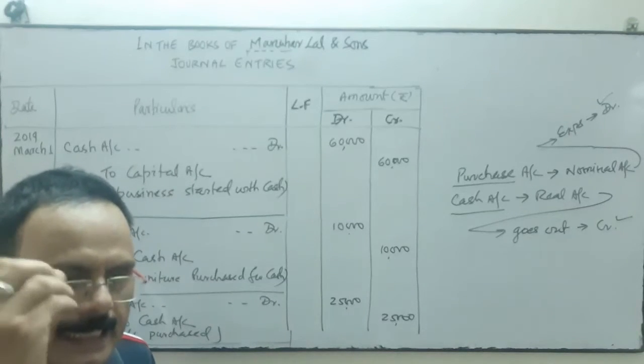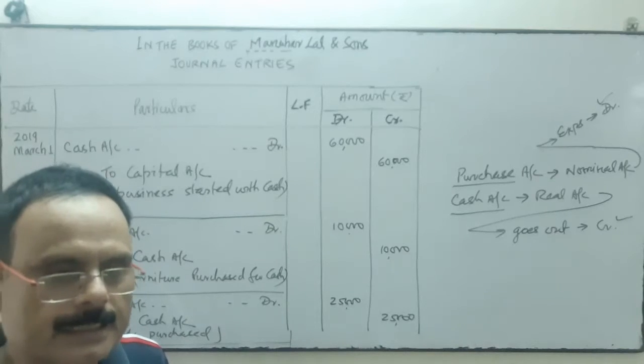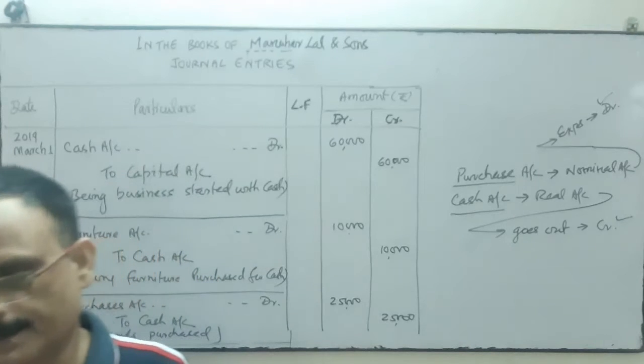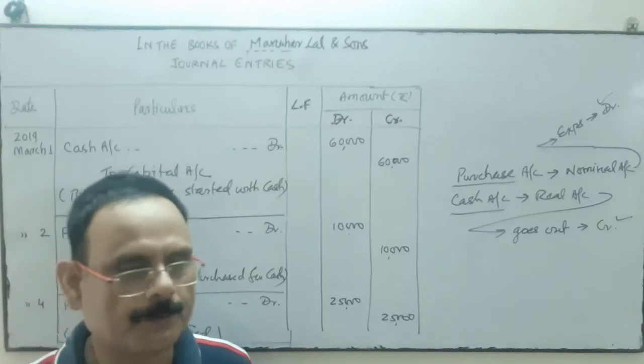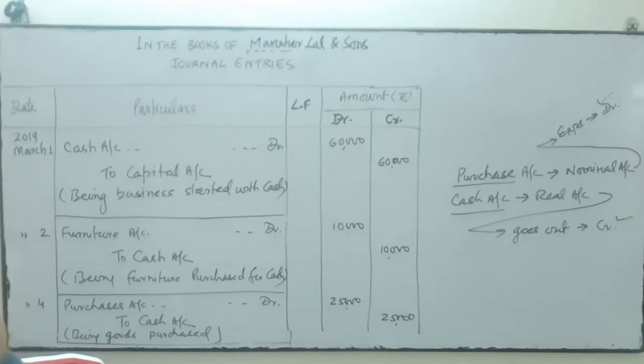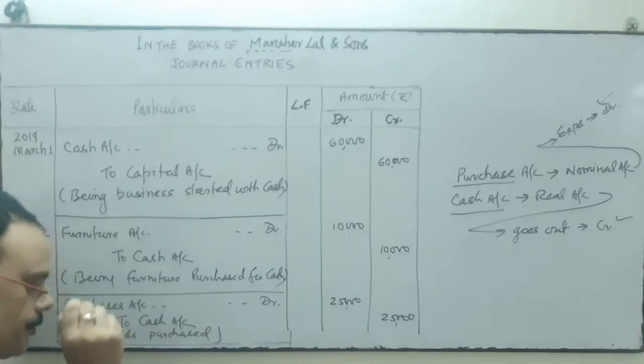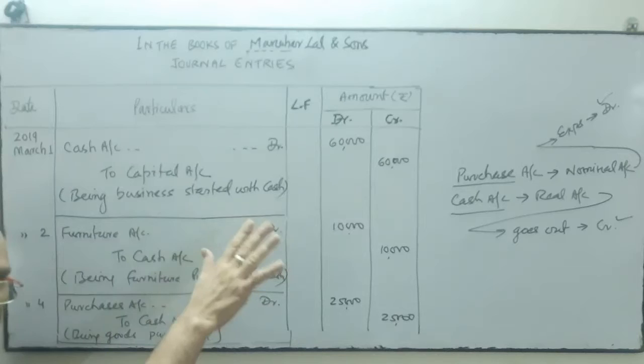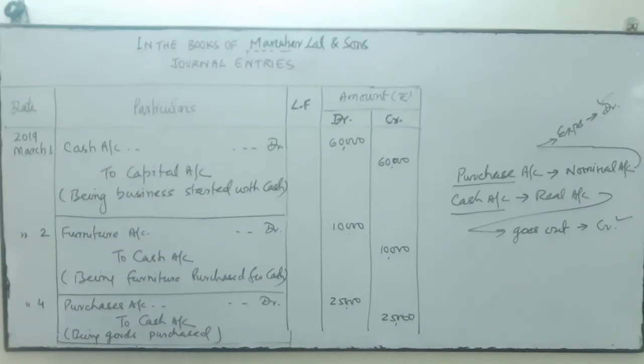He or she can easily understand that this account is debited because of this reason and this account is credited because of these reasons. So narration should be short, clear, and simple. The objective of narration is that, without seeing the memorandum book record, they can understand the entry and the posting.